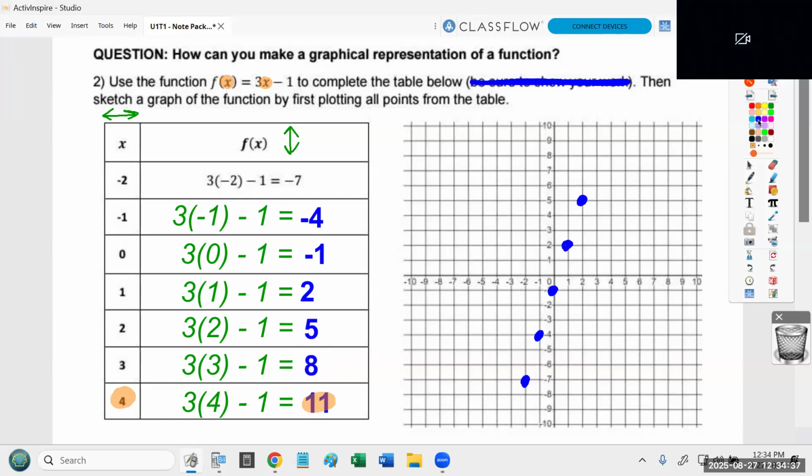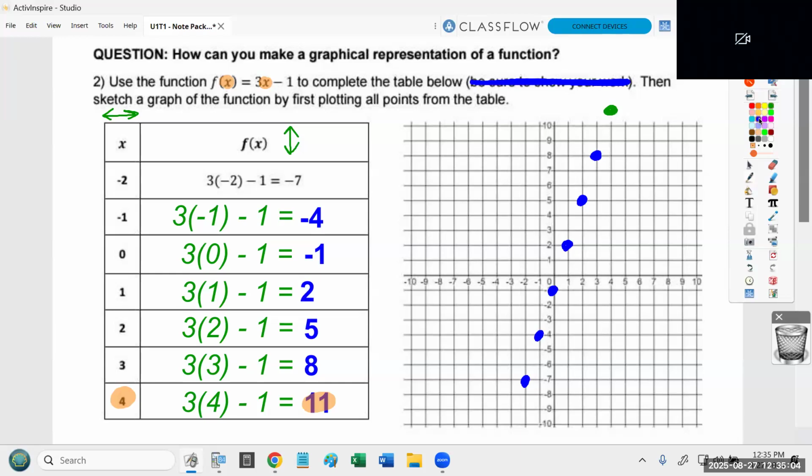Now, here's where it gets a little weird. 3, 8 is fine, but 4, 11 is off the grid. So I'm going to change to green when I graph that point. On a test or a quiz or a homework assignment, if you ever have a point that's beyond the limitation of the graph, I'm not going to require you to graph that. That's why I put it in green. It's my way of communicating you don't have to have that on the paper.